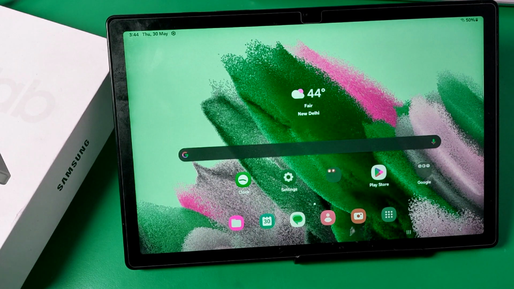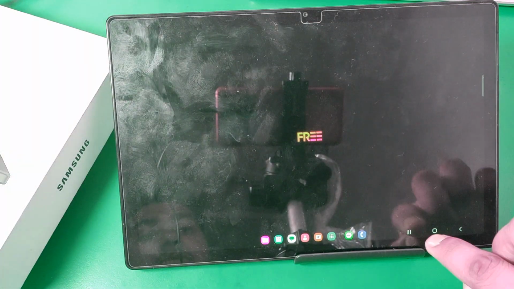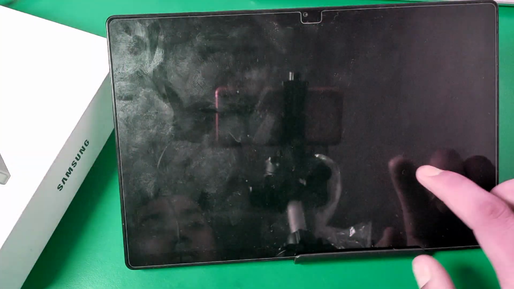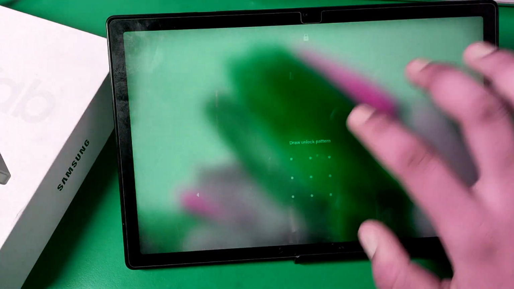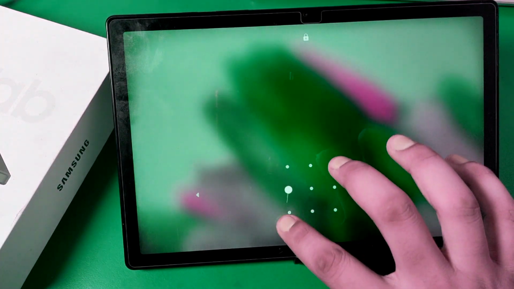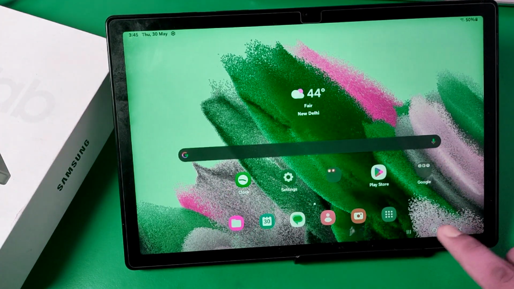In this video I'm going to show you how you can disable the touch sounds and or haptic feedback. You can see when I just touch this, you can see the touch sounds. You can see how can I remove it.